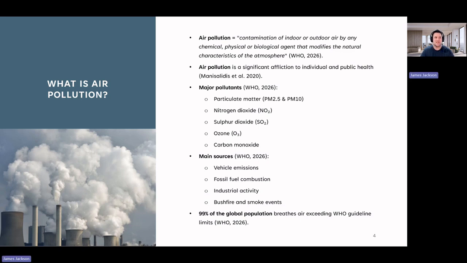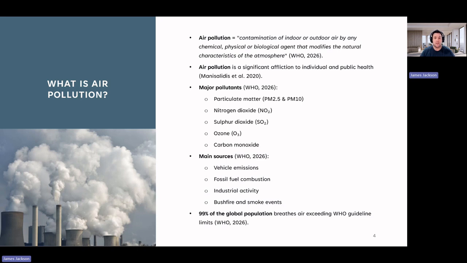G'day guys, let's get stuck in with what is air pollution. The World Health Organization defines air pollution as the contamination of indoor or outdoor air by any chemical, physical, or biological agent that modifies the natural characteristics of our atmosphere. Air pollution is widely recognized as a significant and ongoing threat to public health.